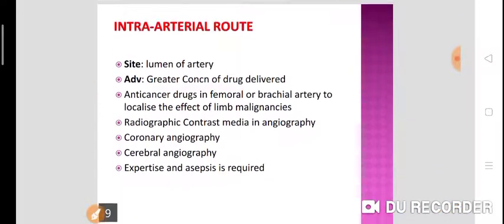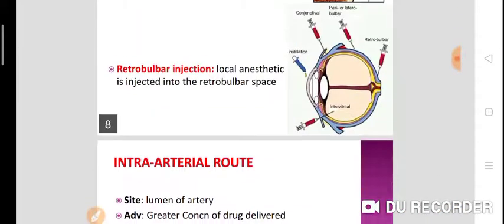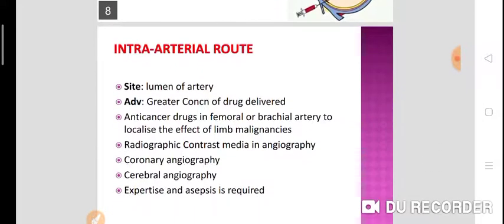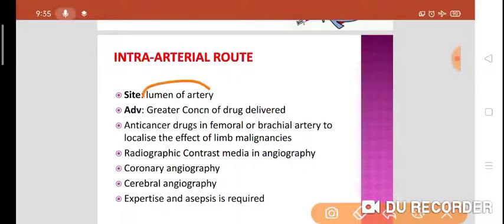Then the intra-arterial route. There is a difference. Intra-articular means administration of a drug into the joint spaces, and intra-arterial means the site is the lumen of the artery. Now what is the advantage? Greater concentration of the drug is delivered directly.